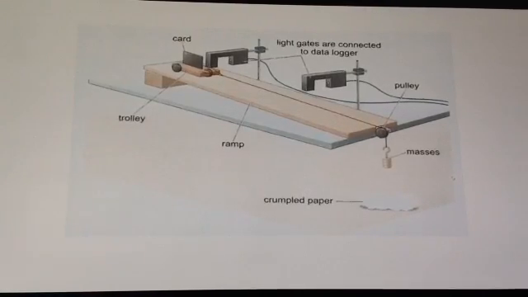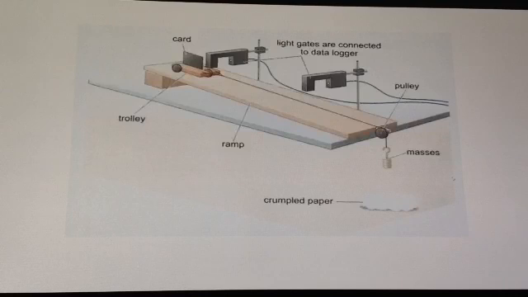You could use this equipment to check the relationship between the resultant force and the acceleration. To do this, you would need to keep the mass constant, and by that I mean the overall mass. So you would start with extra mass on the glider, and for each reading move the mass from the glider onto the hanger of hanging masses. And for each reading you would be increasing the force, but without increasing that overall mass. That means that we could find the acceleration.